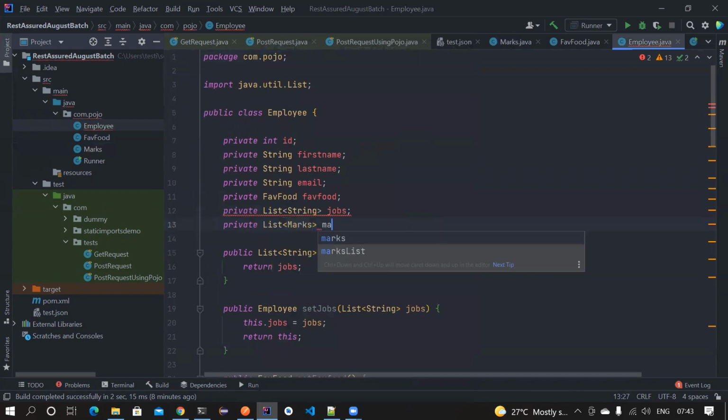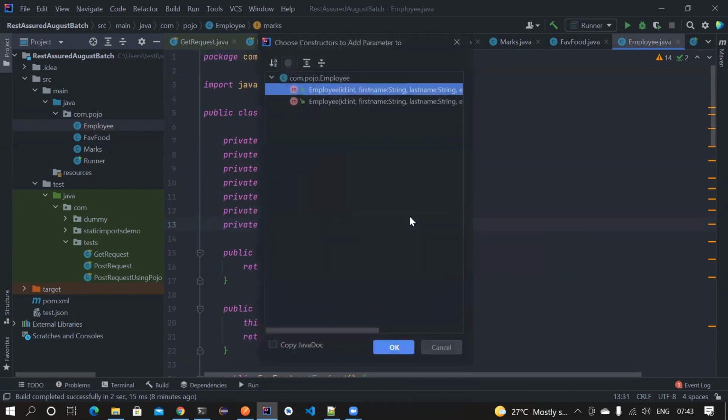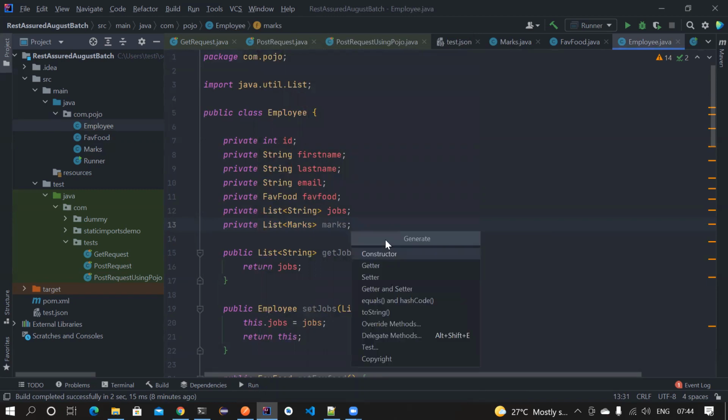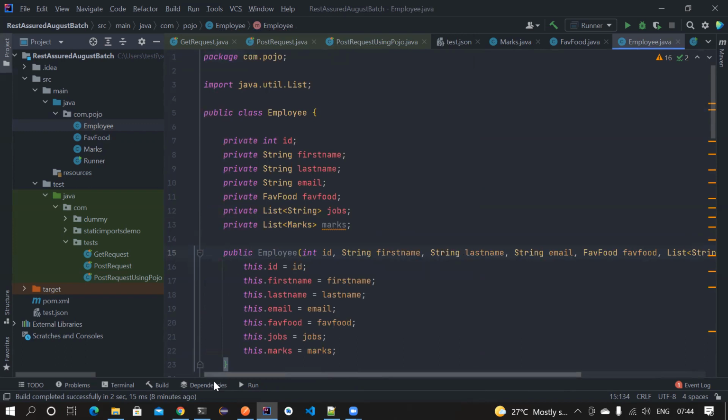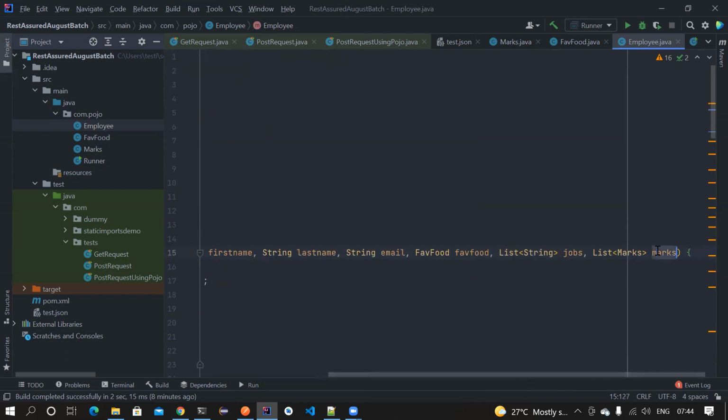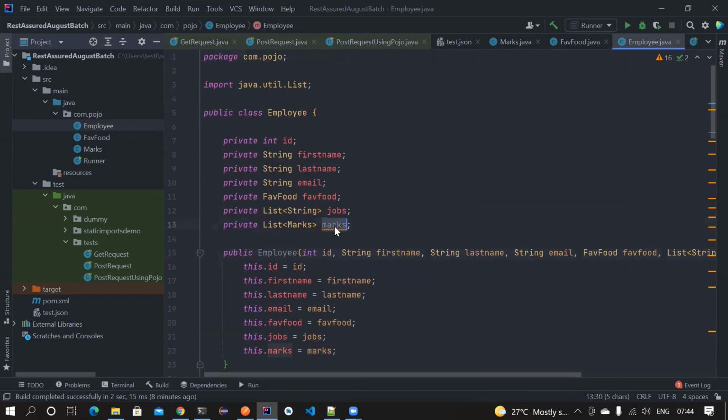This time it's going to store a list of marks types. Now we'll again create a constructor, add constructor parameter. Choose constructor. So I'll choose the second one, or basically I can create a whole new constructor again. I can create a constructor using all this. So this time you need to construct marks. Marks class. That's it, guys.